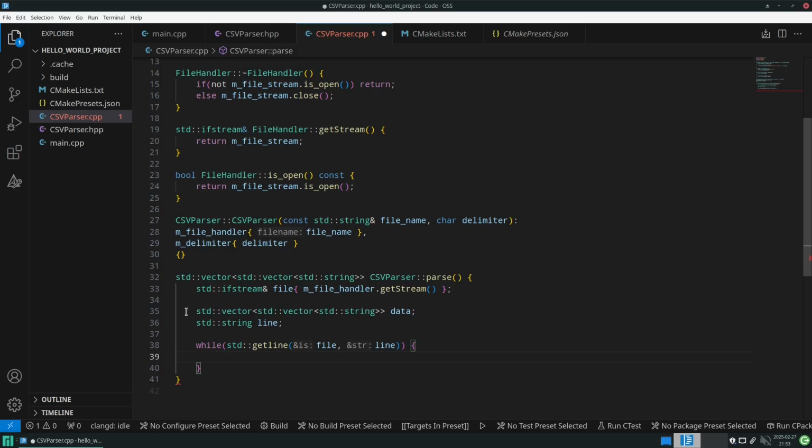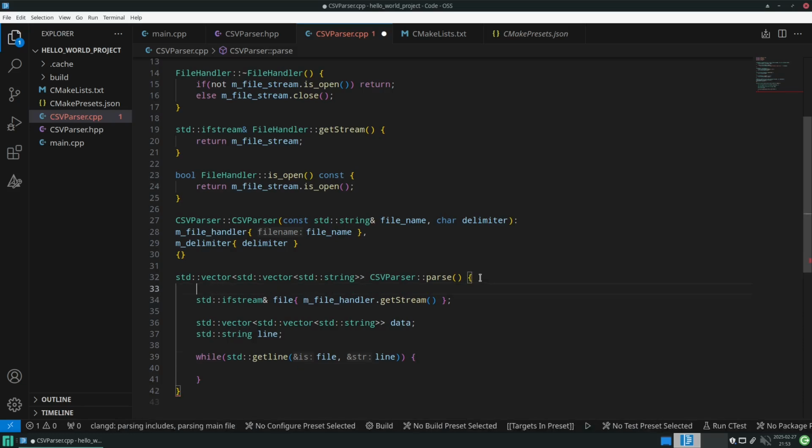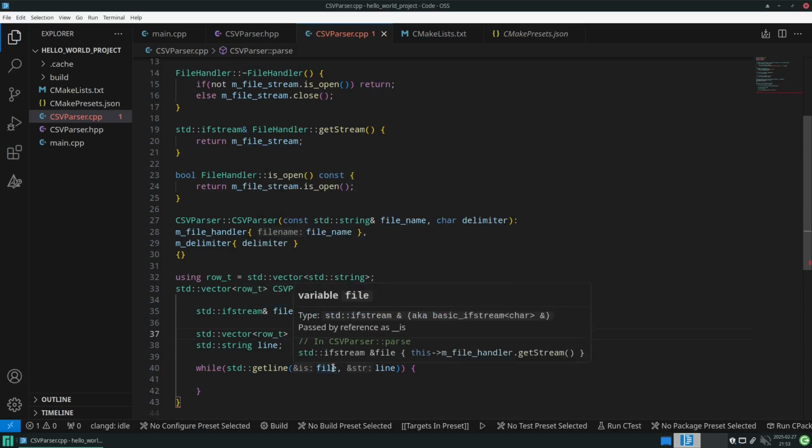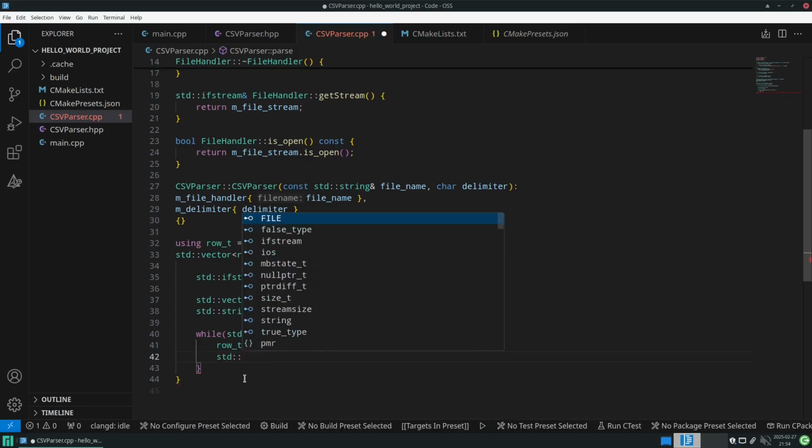Then we need to have this internal row type. Okay, let's do something here to make it a little bit simpler. Let's say using row_t equals to this. And we will just have a vector of rows like so to make it a little bit more readable. Create a row.